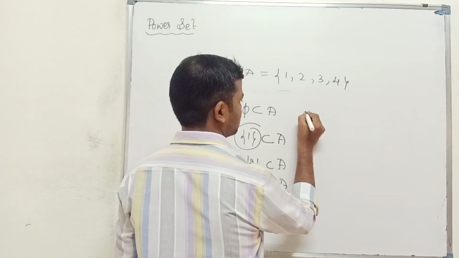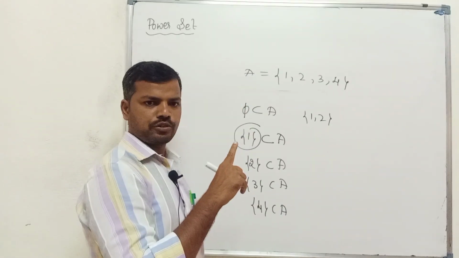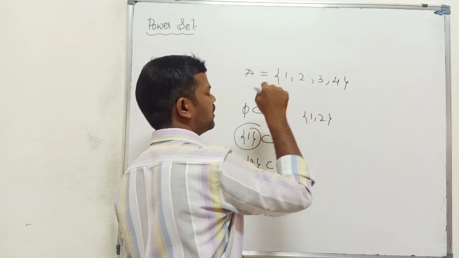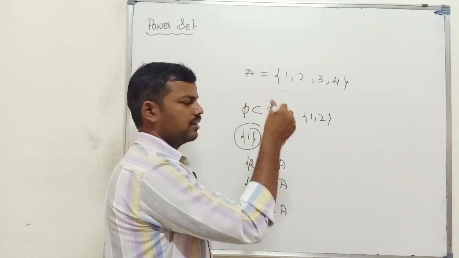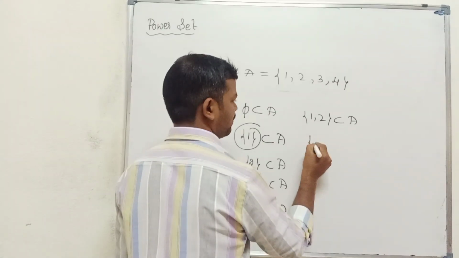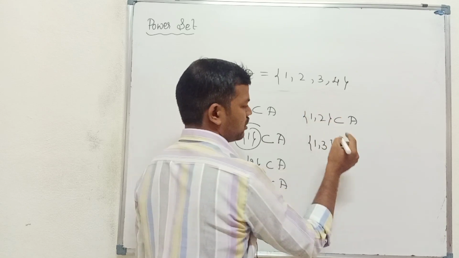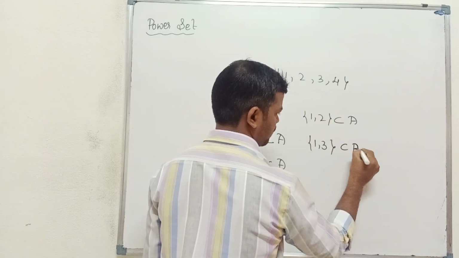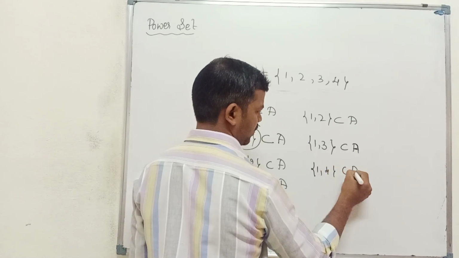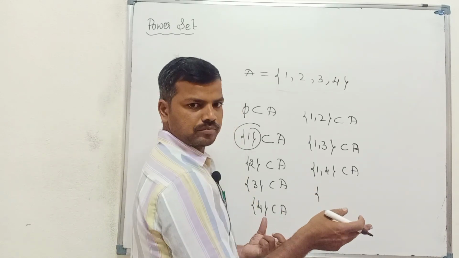Next we form sets like 1 2, a set which contains 2 elements. When we say this is a subset, we check whether these elements are elements of A or not. 1 2 is a subset of A. Next 1 3, so that is a subset of A. Next 1 4, a subset of A. So 1 4 is done, there is no 1 5.